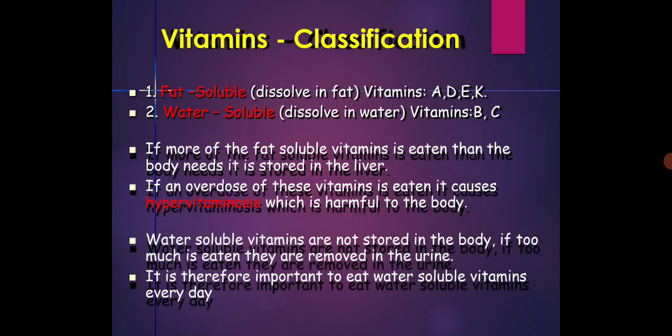Vitamins classification here: fat soluble, dissolve in fat. Vitamins like A, D, E, and K. Water soluble is dissolved in water, that is vitamin B and C are water soluble. If more of the fat soluble vitamins is eaten than the body needs, it is stored in the liver. If an overdose of these vitamins is eaten, it causes hypervitaminosis, which is harmful to the body.